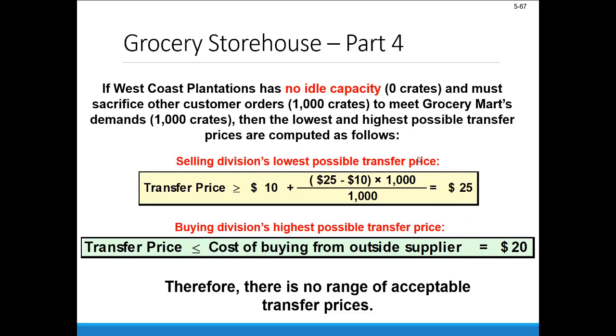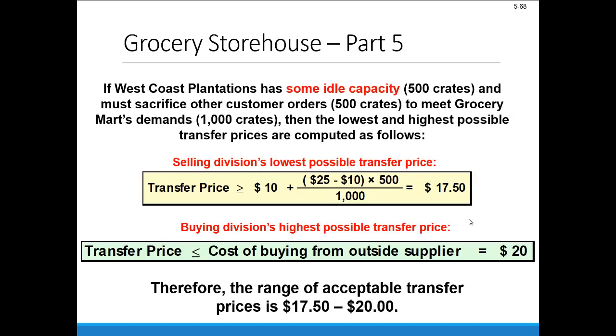And West Coast Plantations isn't going to want to transfer internally for $20 when they're selling externally for this total cost, if you will, of $25 when we incorporate an opportunity cost. So there's no acceptable range here of transfer prices that makes sense for the company as a whole.